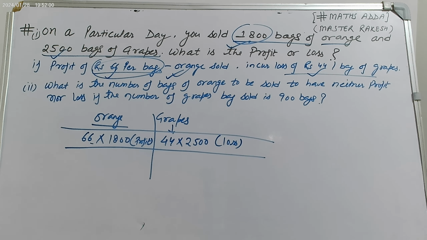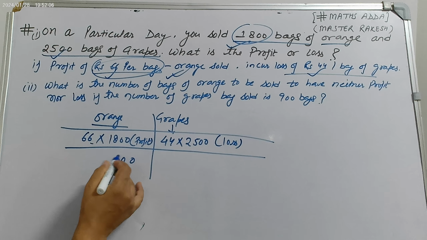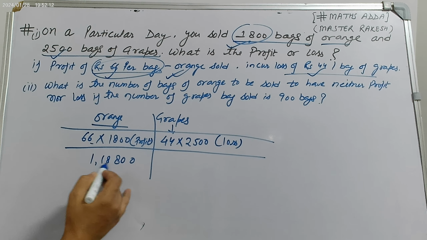So we will multiply. 18 times 6 is 108, so 1,18,800.